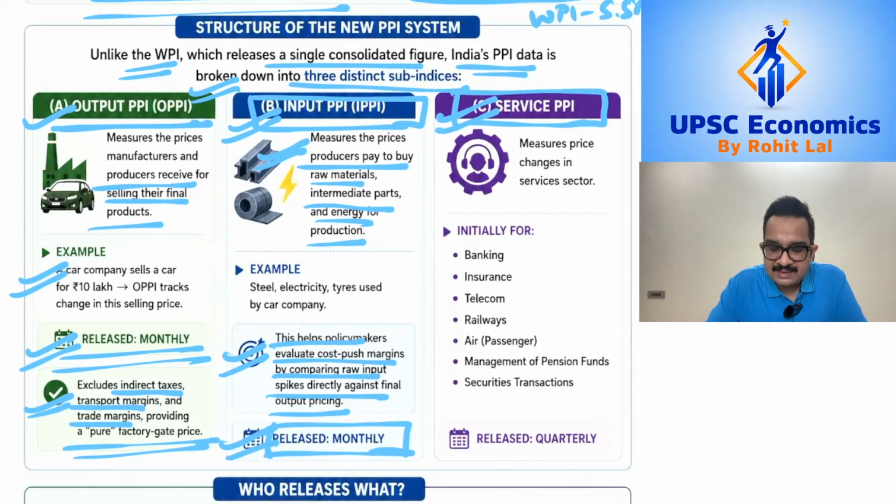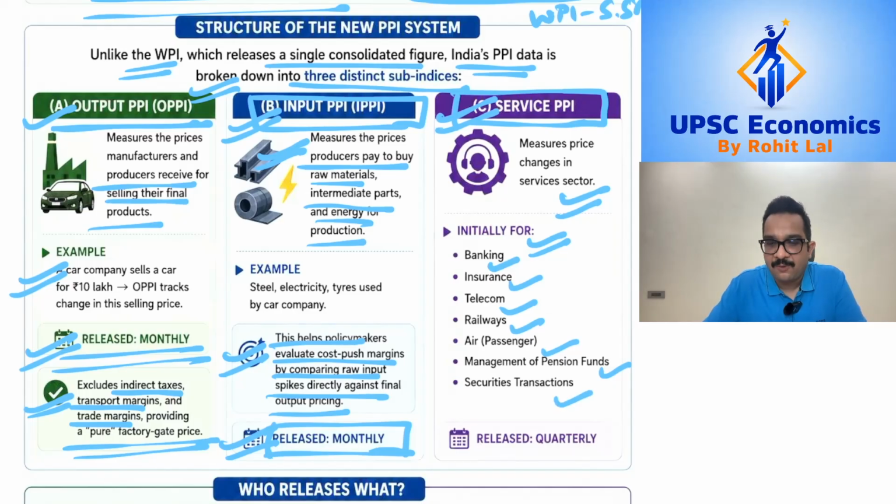The third and the final set of data which is going to be released as part of PPI is the service PPI. So it's going to measure the price changes in the service sector. Initially, this data is going to be released for 7 categories, that is banking, insurance, telecom, railways, air passenger segment, management of pension funds, and securities transaction.